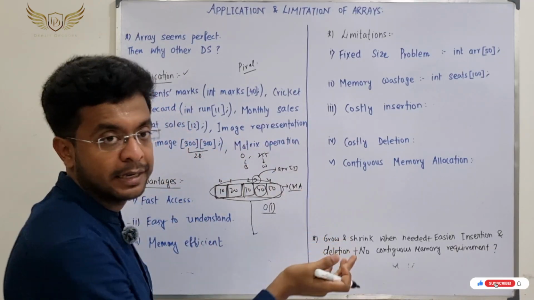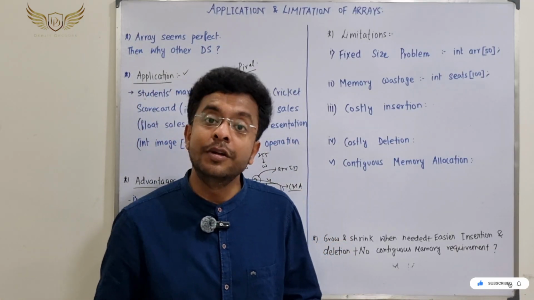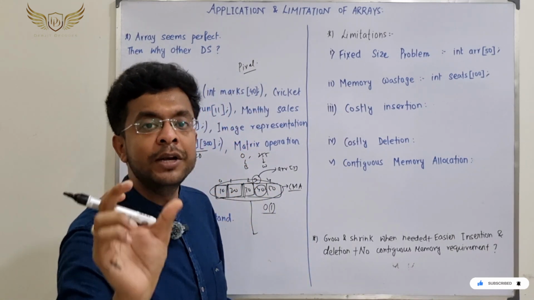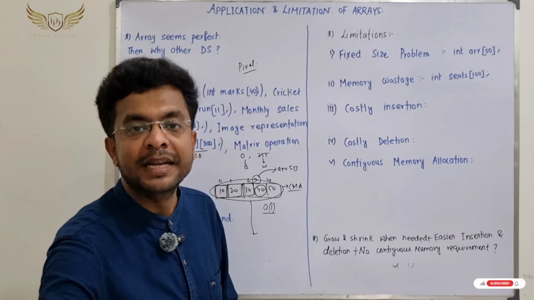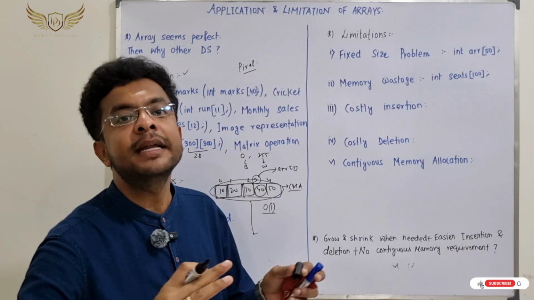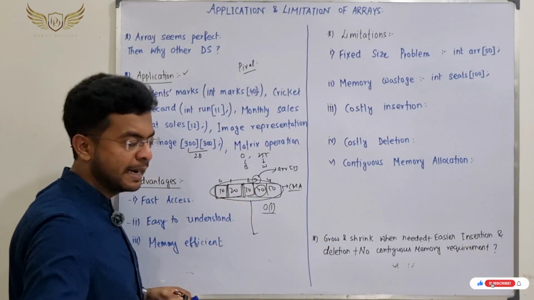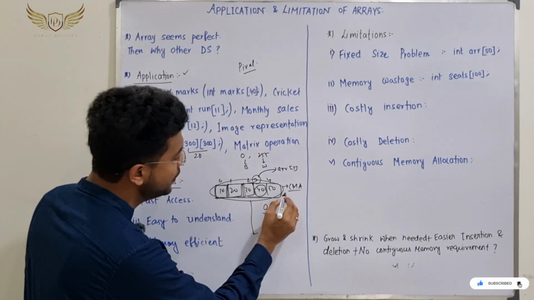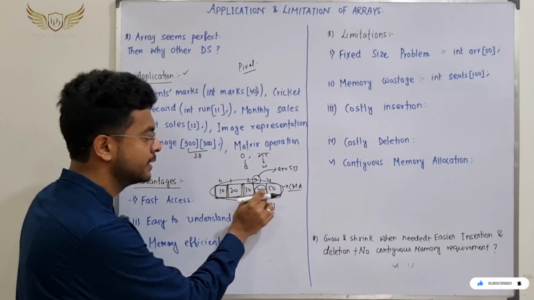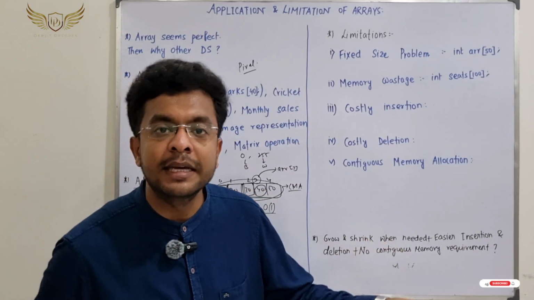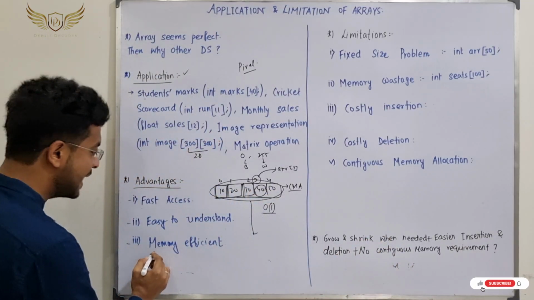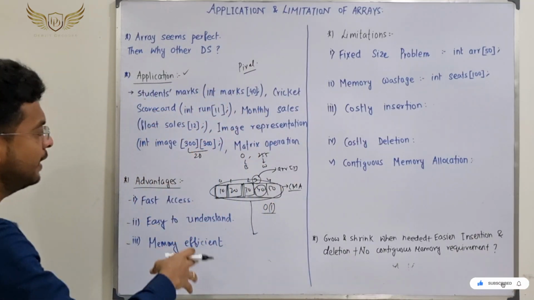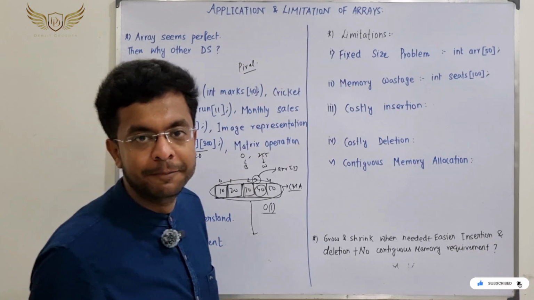In case of linked list, when you start with the linked list after this, you will see that in every block, in every node, we need to store the address of the next element to make sure that it is getting connected. But in case of array, I'm not going over there right now. You'll be seeing it. I'll make sure that everything is crystal clear. Now in array, there are 5 elements. Only the elements are present. We do not need to store any other extra data or extra information. So that's why array becomes memory efficient. So this is all about the application part as well as the advantages of array.